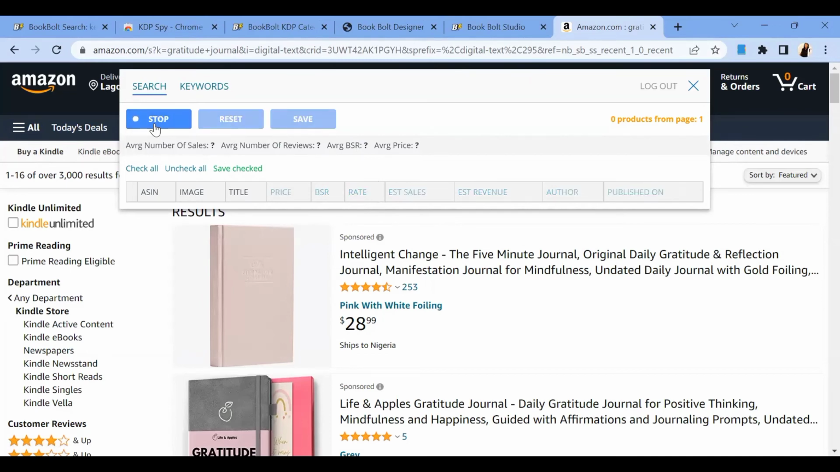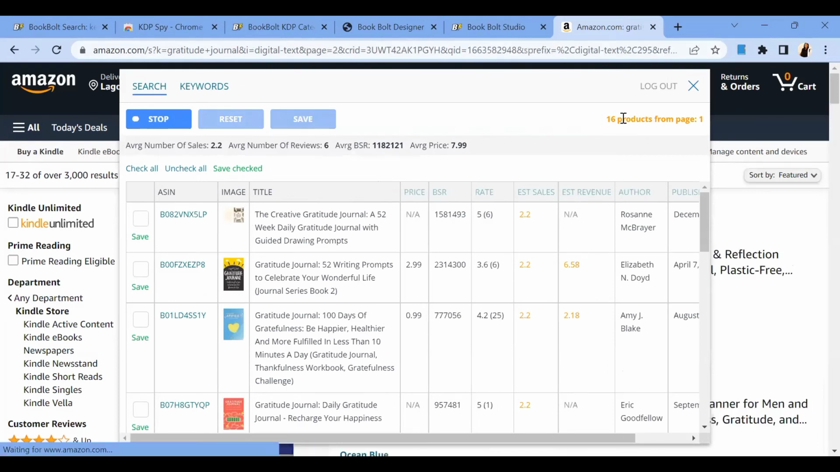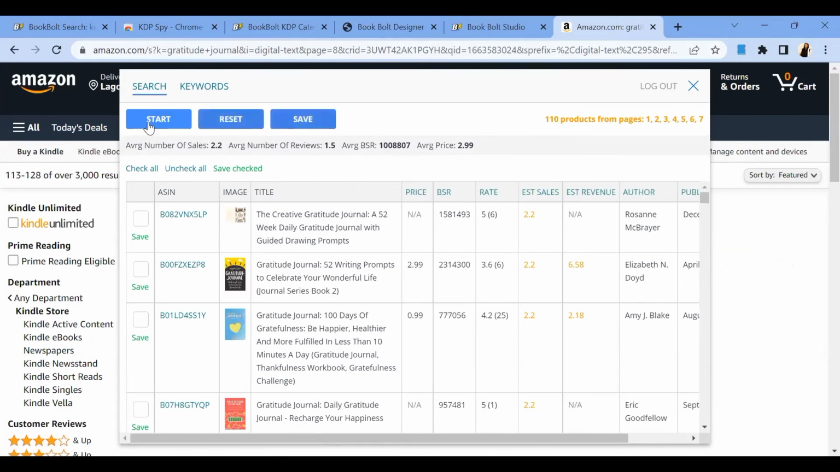So I'm going to click on the start, and now this part is loading. You can see it's loading up. So I'm going to wait till we get to about 100 products. Then we are going to discuss it. So I've stopped it now. We actually have 110 products. So from this 110 products, it shows that the average number of sales is actually 2 sales in a month. The average number of reviews is like 1. The average price is like $2, and this is the average BSR.